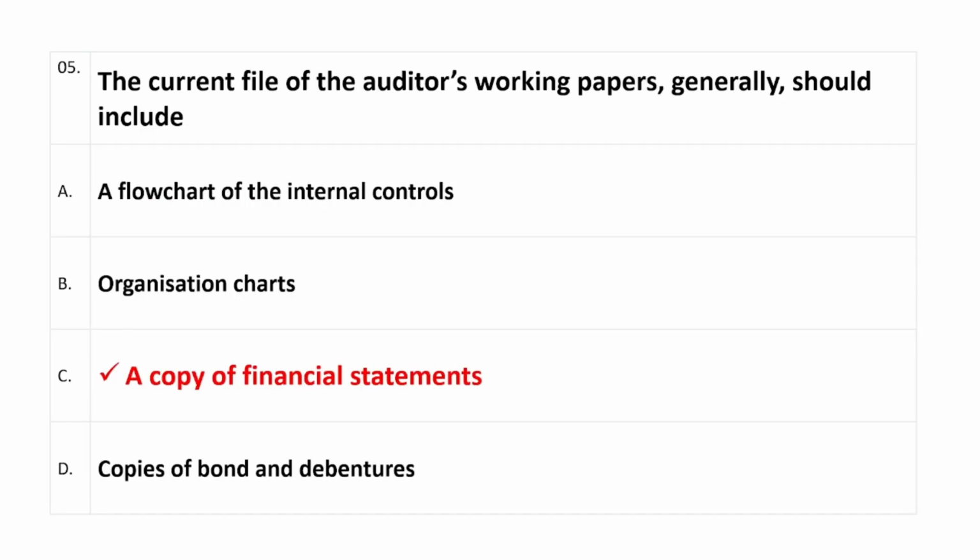Question number 5 viewers हमारे पास. The current file of the auditor's working papers generally should include. Right answer is option C, which is a copy of financial statements.